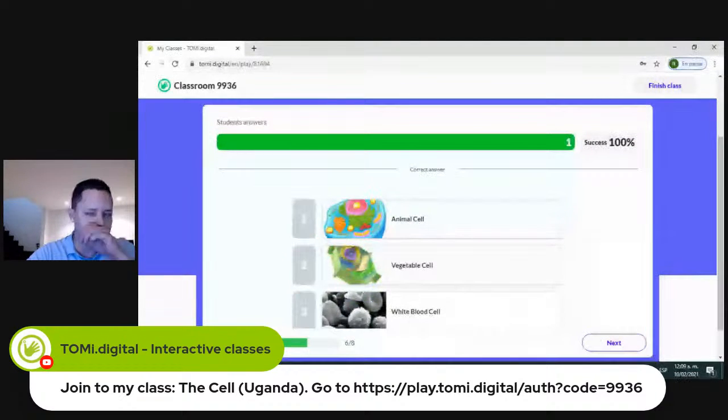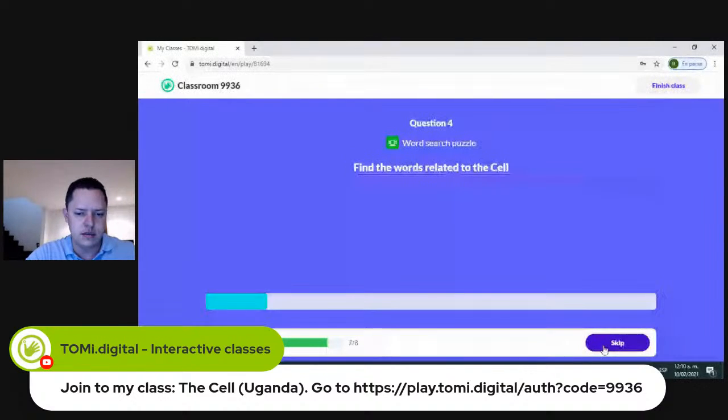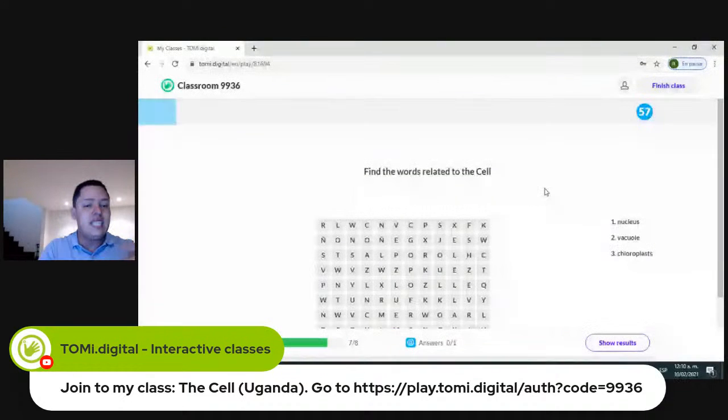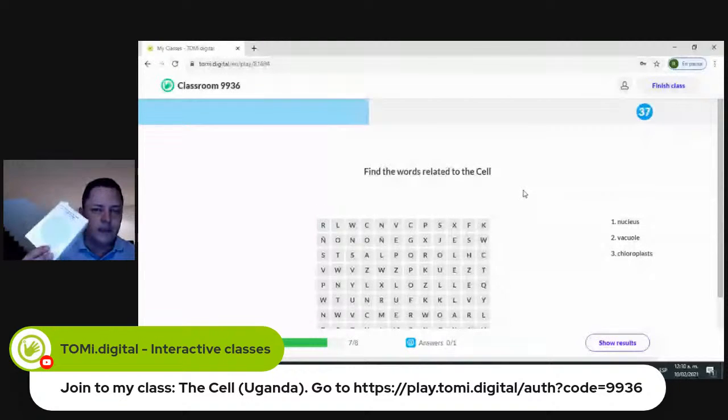Okay, let's go to the next one. And the other one, which is the fourth question, is a word search puzzle. As you can see, there are different resources that can be used in order to create an interactive class and can be shared. At this point, it's in real time, but you can also schedule your class and then share the content on site, even though there's no internet access, with one of our devices, which is TOMi Play. With TOMi Play, all the content that you have on the platform can be shared wirelessly with all the classroom.